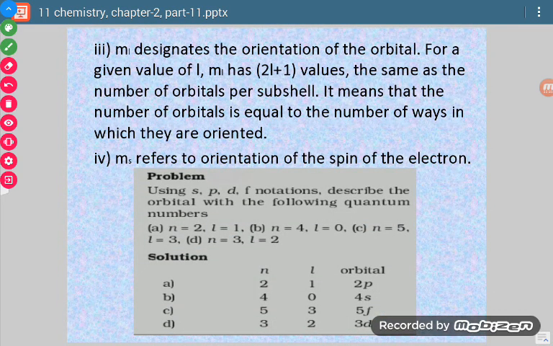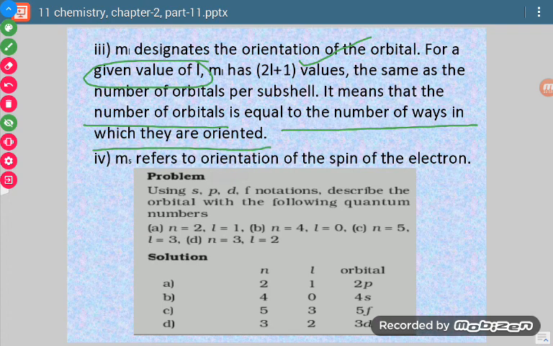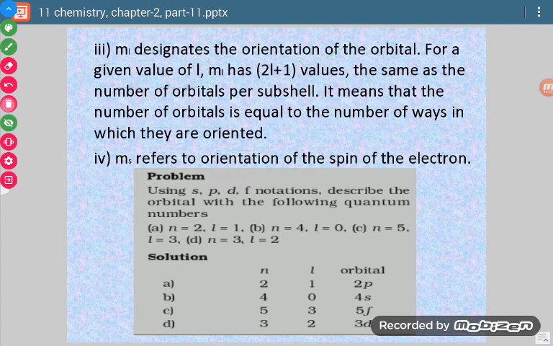ml, the third quantum number, designates the orientation of the orbital. For a given value of l, ml has 2l plus 1 values, the same as the number of orbitals per sublevel, per subshell. It means that the number of orbitals is equal to the number of ways in which they are oriented. So this is for ml. The last one, ms, the last quantum number, refers to the orientation of the spin of the electron.